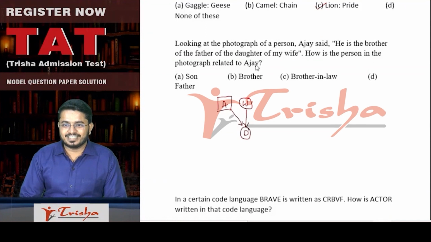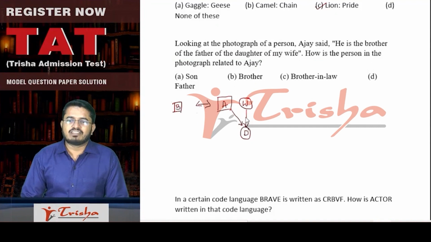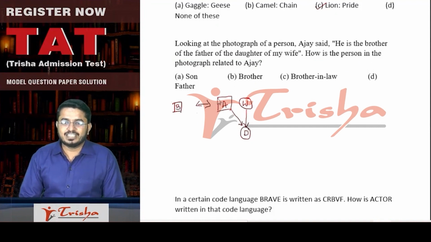Now, he is the brother of the father of the daughter of my wife. So, Ajay is referring to someone who is his brother. Let us read this once again. He is the brother of the father of the daughter of my wife.